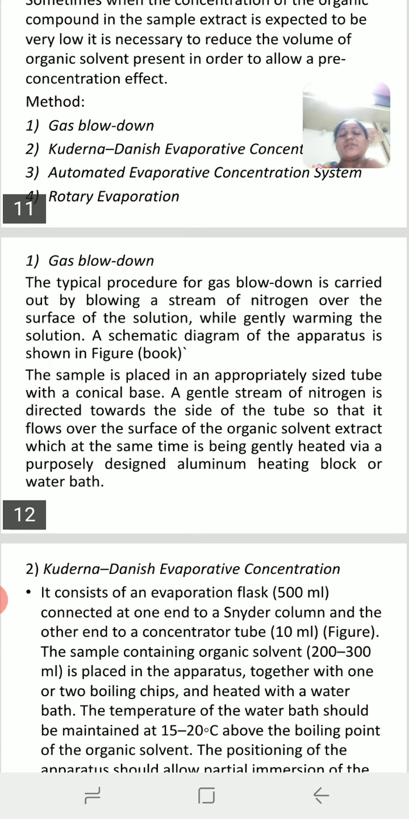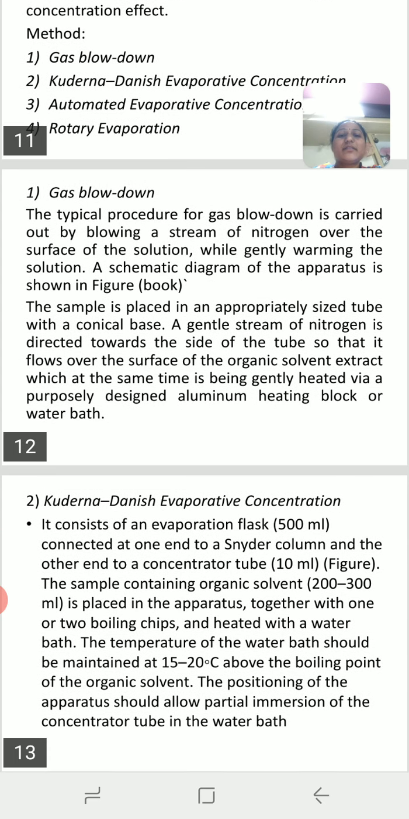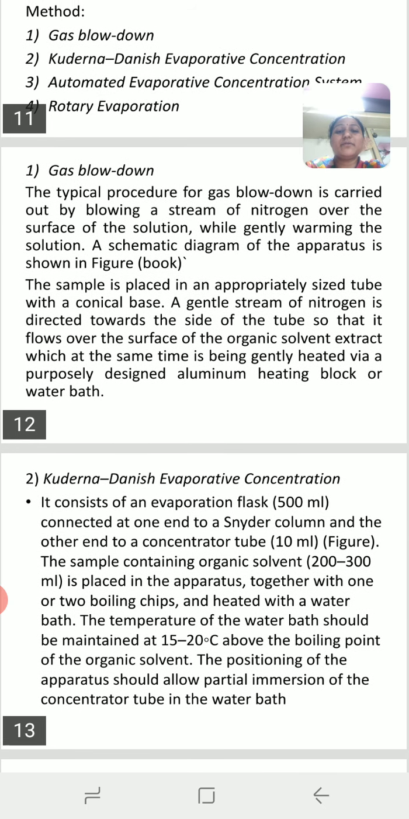The typical procedure for a gas blow down is carried out by blowing a stream of nitrogen over the surface of the solution while gently warming the solution. The sample is placed in an appropriately sized tube with a conical base, and a gentle stream of nitrogen is directed towards the side of the tube so that it flows over the surface of the organic solvent extract, which at the same time is being gently heated, and the separation of the components takes place.